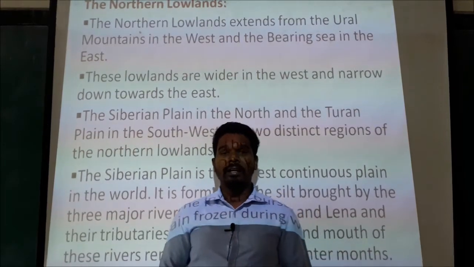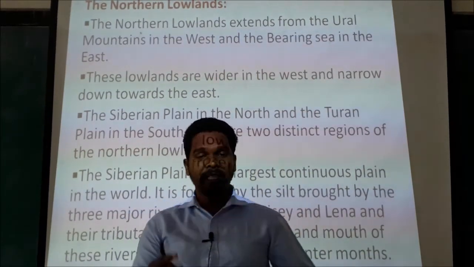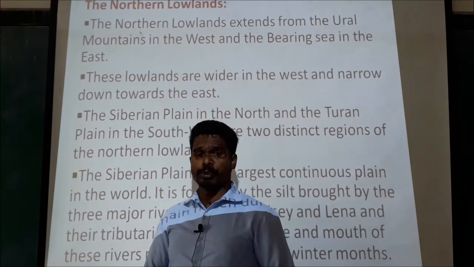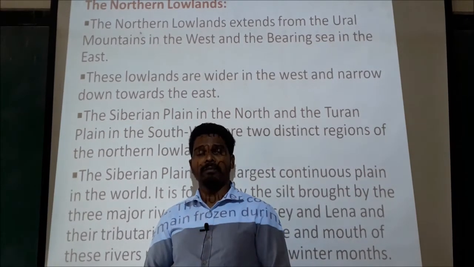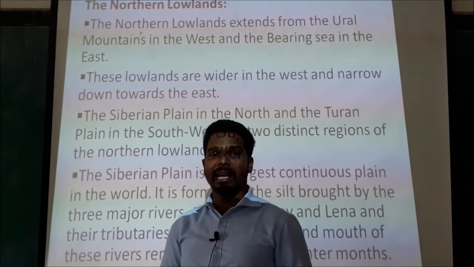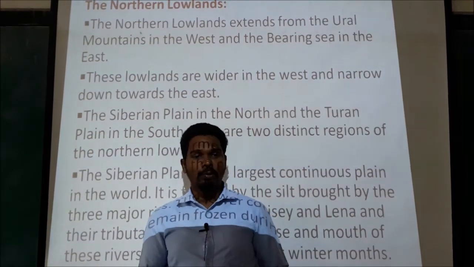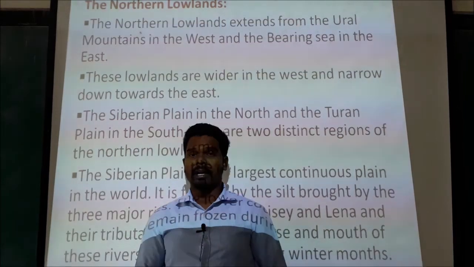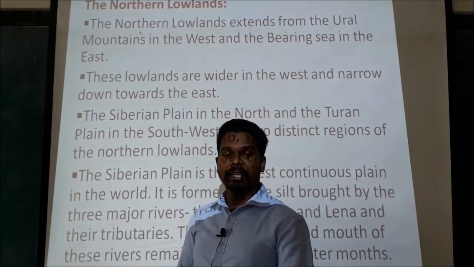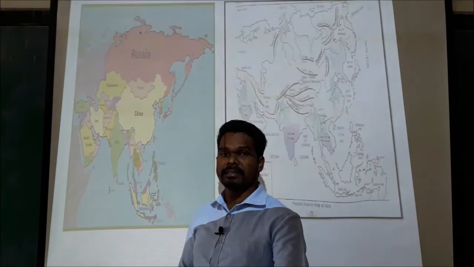All the lower courses of these 3 rivers remain frozen in the winter months. These places are extremely cold in winter. As a result, the mouths of the rivers are completely frozen in winter months.